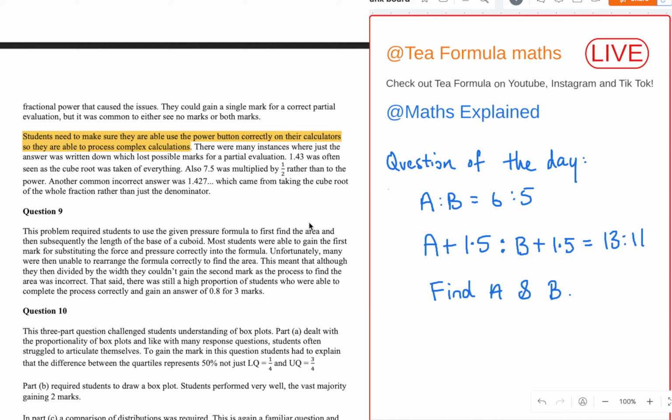Afterwards he said, "You spent that whole lesson talking about how to put things into a calculator. You think that's worth your time?" I would still defend that as time well spent, because getting used to using a calculator is important for these calculator papers.